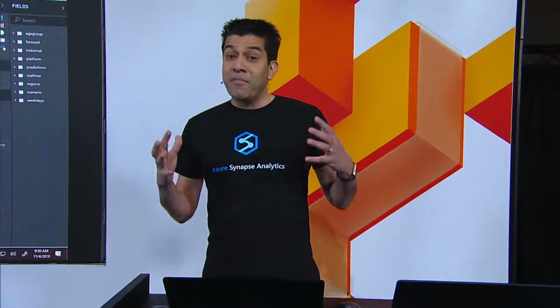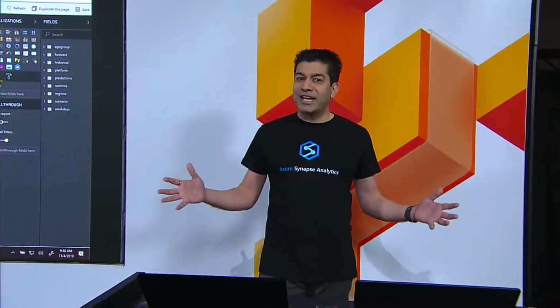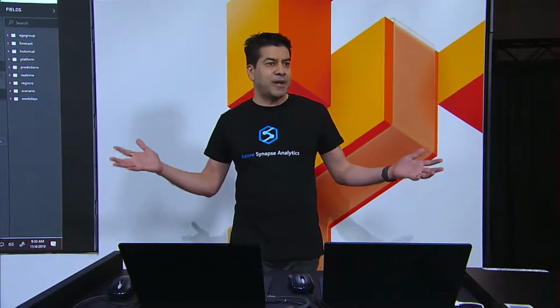Well, a modern analytics platform, all this stuff is cool, but what about predicting the future? Isn't a modern analytics platform supposed to do that? Well, with Synapse's deep integration with Azure Machine Learning, you can scale out, build, and operationalize complex and very powerful machine learning models right from within the Synapse's workspace.